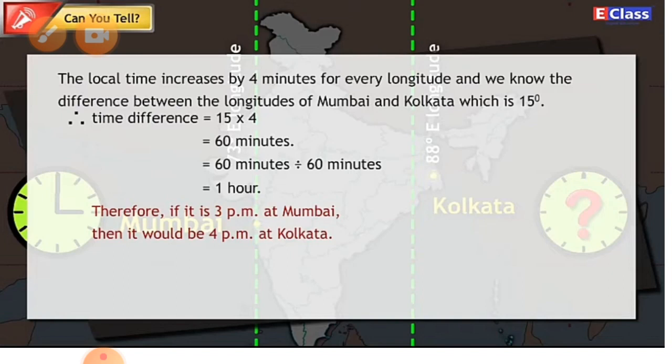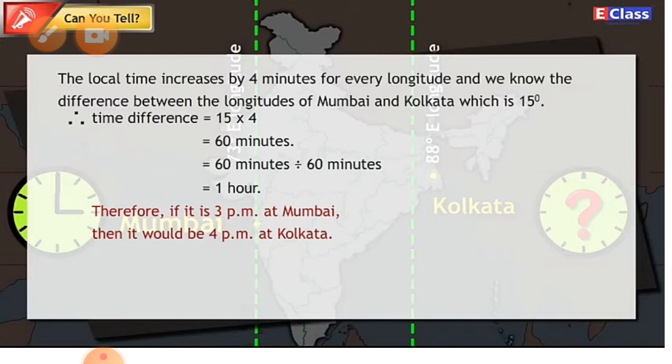Therefore, time difference is equal to 15 multiplied by 4 is equal to 60 minutes, which is 1 hour. Therefore, if it is 3 p.m. at Mumbai, then it would be 4 p.m. at Kolkata. Both Mumbai and Kolkata are located within India but on different longitudes. Their local times differ by an hour.